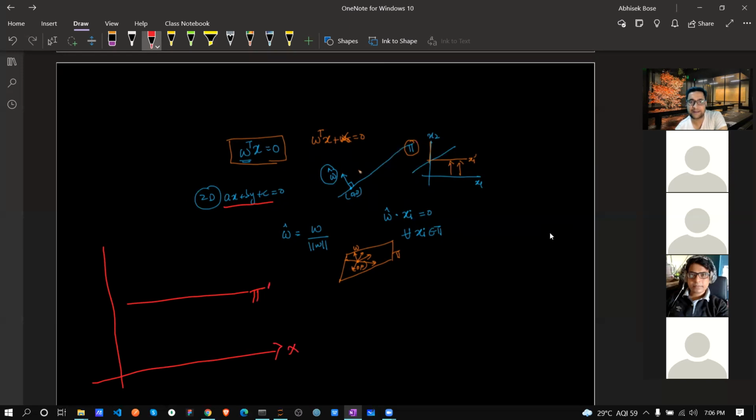If your plane is pi 1, and this is your origin, and from here another plane also goes. Suppose this is pi along the x-axis, and this is another axis, y, or x1 and x2.